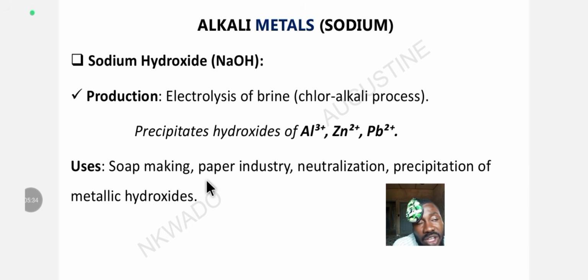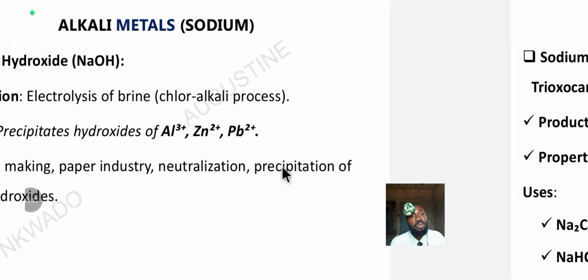What are the metallic hydroxides you use sodium hydroxide to precipitate? They include the aluminium 3 ions, the zinc 2 ions, and the lead 2 ions, or the plumbate 2 ions.